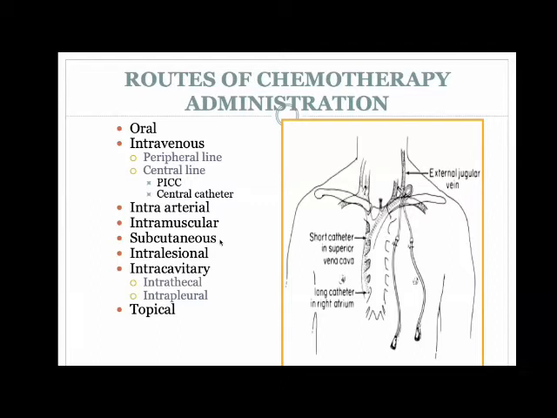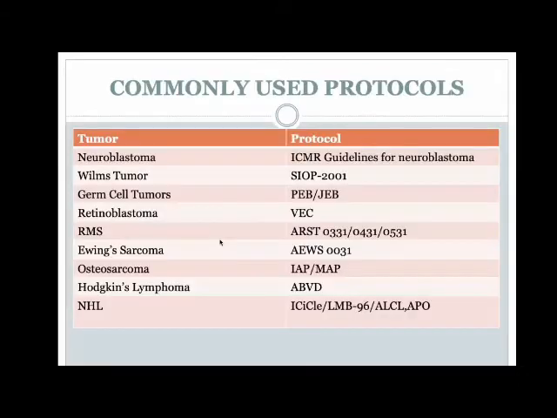Then, of course, there is the subcutaneous route of administration. Drugs like cytosine arabinoside are given subcutaneously in some ALL protocols. Then intralesional, like in hepatoblastoma, which was discussed, things like TACE, where the drug is directed into the particular lesion. And of course, intracavitary and intrathecal; the classical examples are intrathecal methotrexate and intrathecal cytarabine, which are used in ALL. Of course, topical is not very commonly used, but these are the common routes of administration that we use.